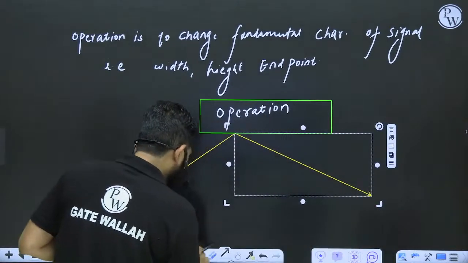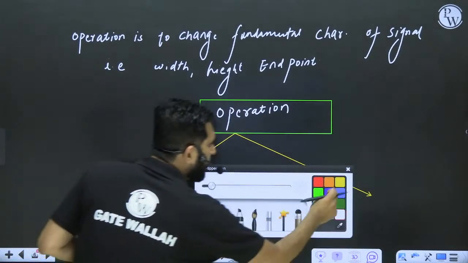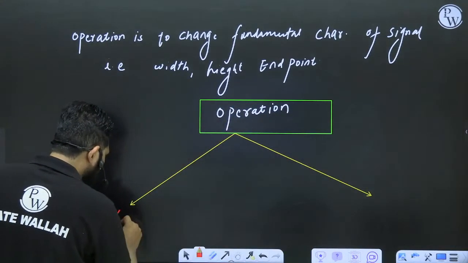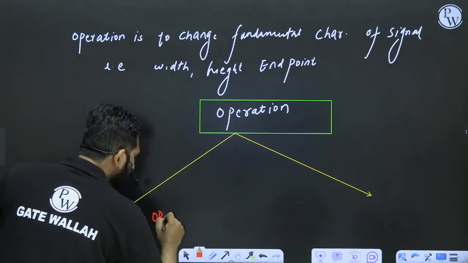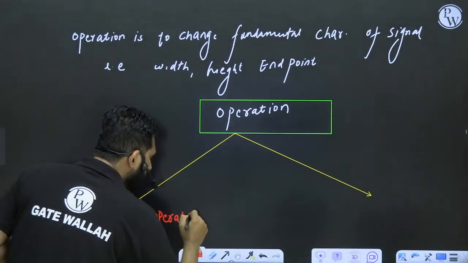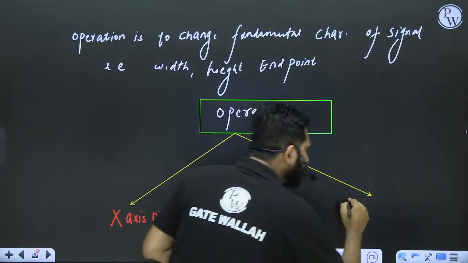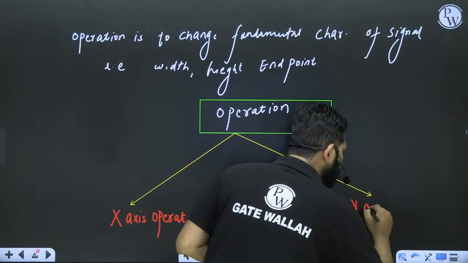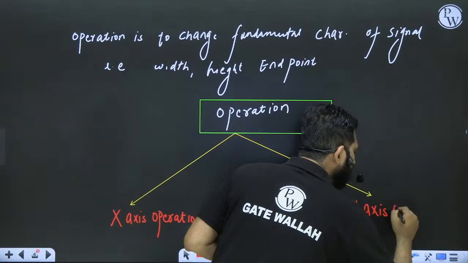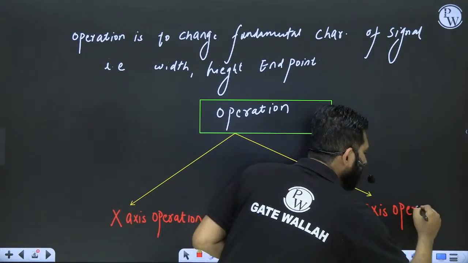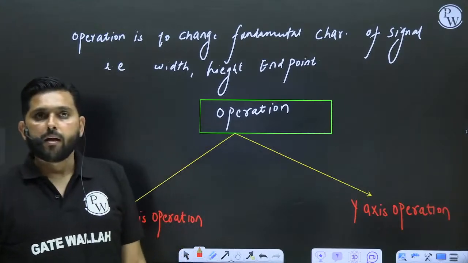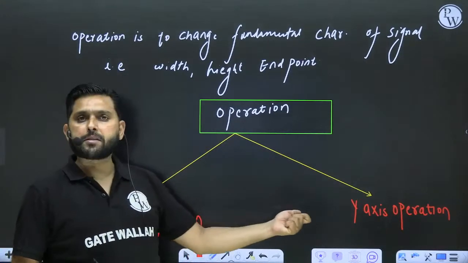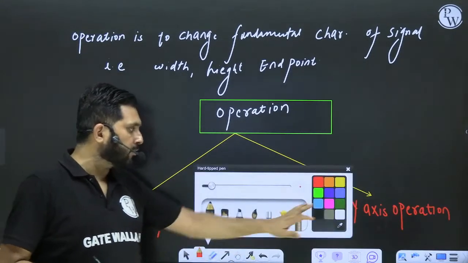Let's call one the x-axis operation, and the other I am calling a y-axis operation. Okay, so I have two kinds of operations. One is an x-axis operation and the other one is a y-axis operation.